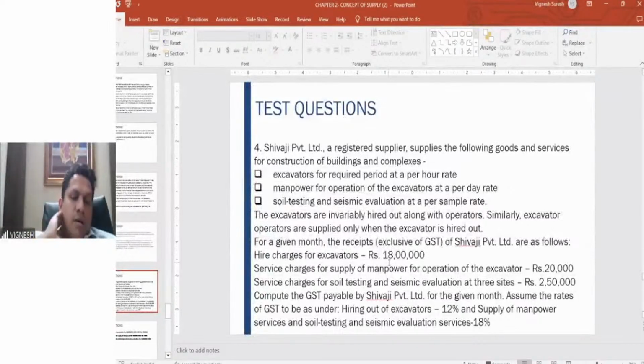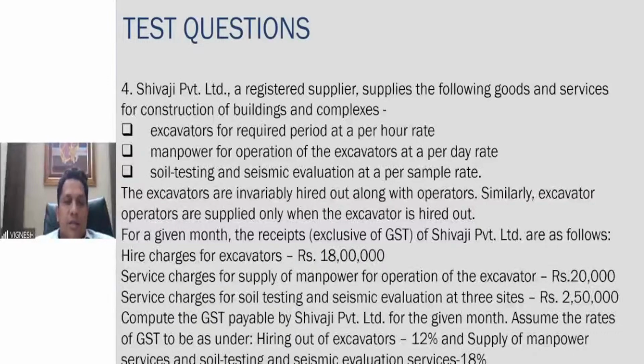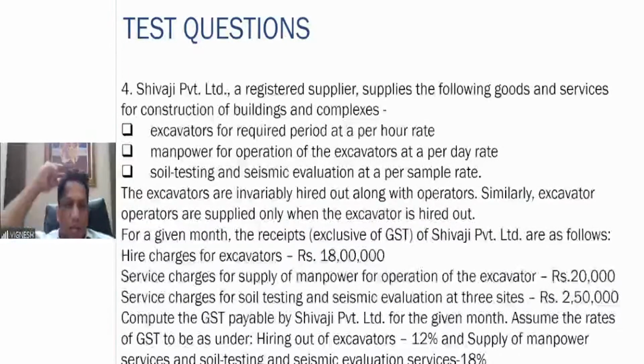So here three elements are happening. One is hire charges for excavators, another is manpower, and the third is service charges for soil testing and seismic evaluation. So three types of services are happening. He is hiring out excavators, he is supplying manpower, and the third one, he is also testing the soil. Three things are there. So first point, hire charges for excavators 18 lakhs. Very simple. It is 12% rate. So 18 lakhs into 12%, 2,16,000 is your GST applicability.